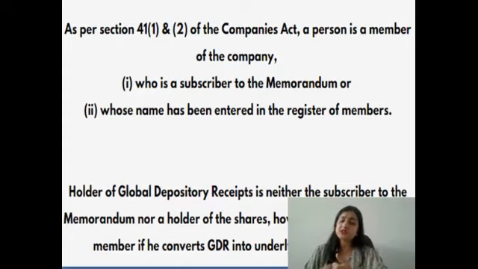But there is another concept: if he converts his GDR into underlying equity shares, then he could become a member. So your answer would end as: the holder of GDR is neither the subscriber to the memorandum nor a holder of shares. However, he may become a member if he converts GDR into underlying equity shares. So this is the manner of writing an answer when a comment type of question is asked.